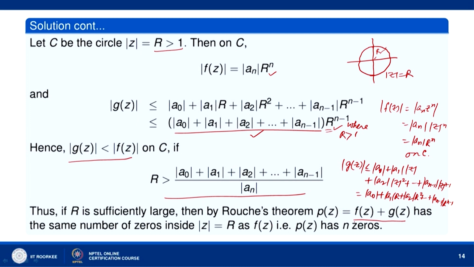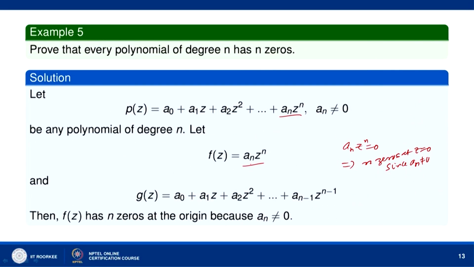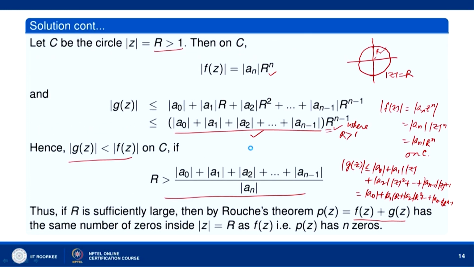So, P z also has n zeros inside mod of z equal to r. You can see that z equal to 0 lies inside mod of z equal to r. It is the center of mod of z equal to r.